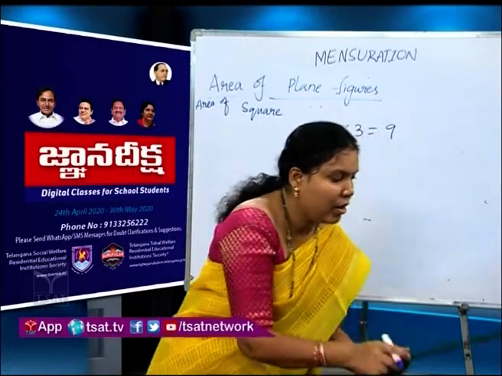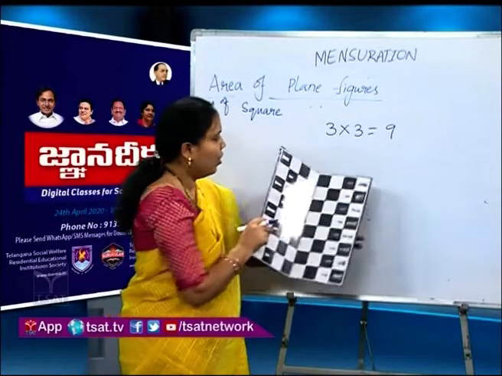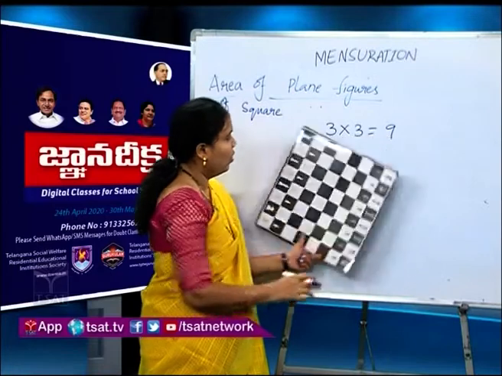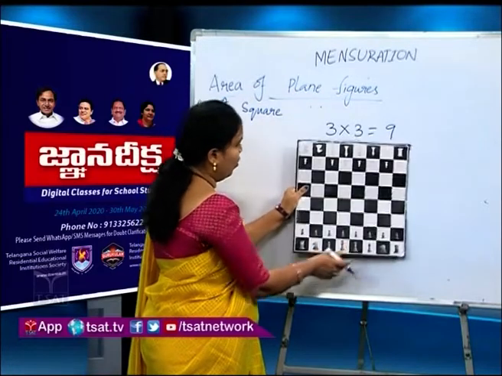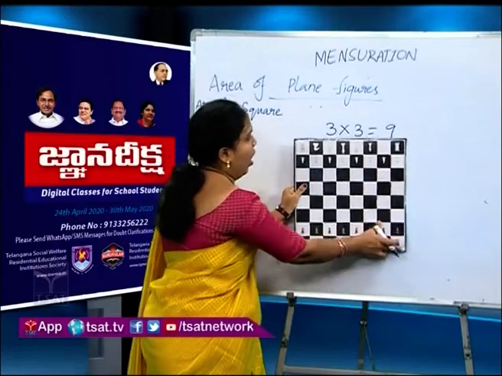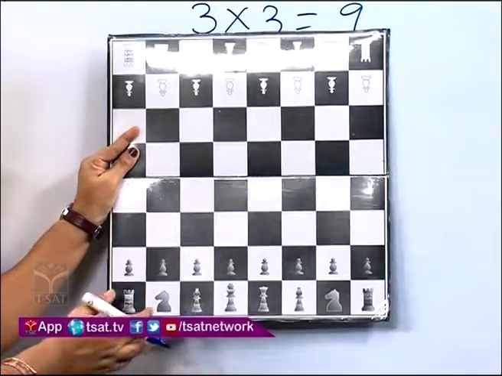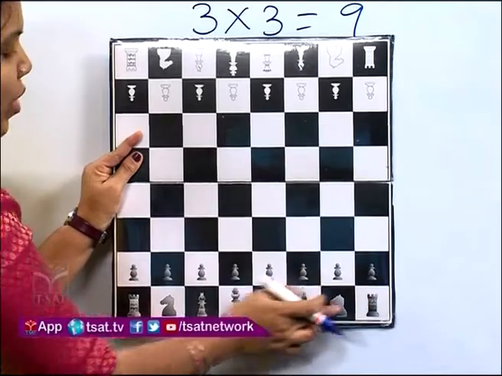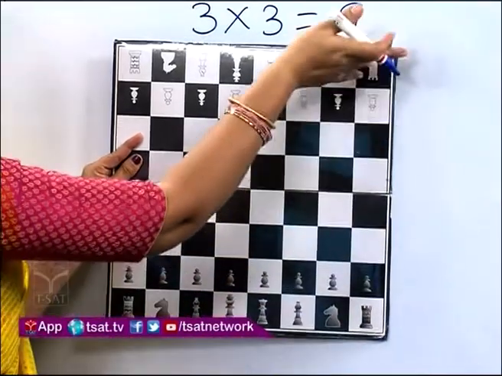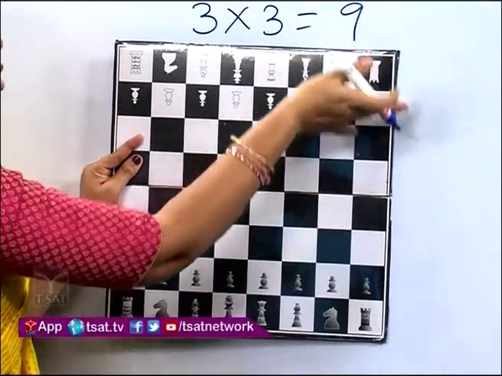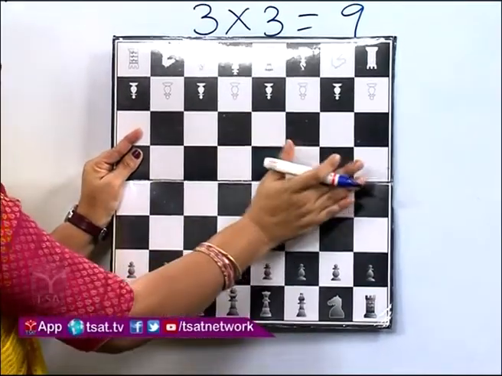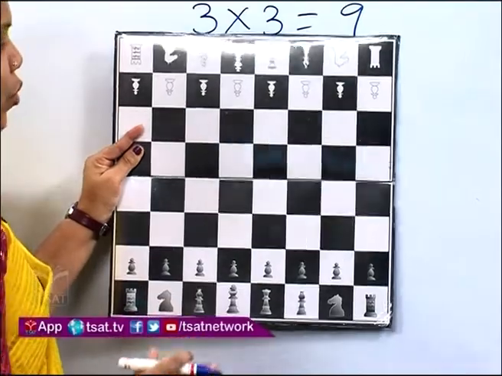In another example, if we observe this chessboard, we know how many squares are along this side. Yes, 8 squares, and this side is also 8 squares because all 4 sides have an equal number of squares.